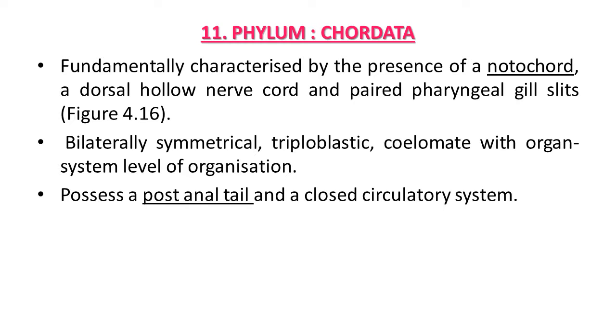One important feature of phylum Chordata is that these organisms possess a post-anal tail. It means a tail-like structure is present at the post-anal site, and that is a particular character of phylum Chordata. They also have a closed circulatory system, which is an advanced feature.